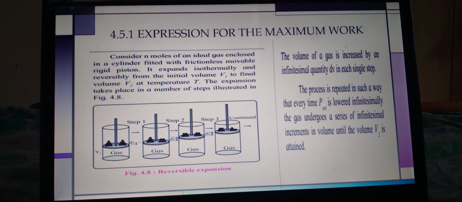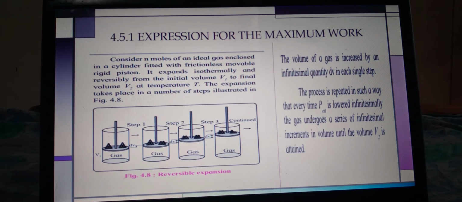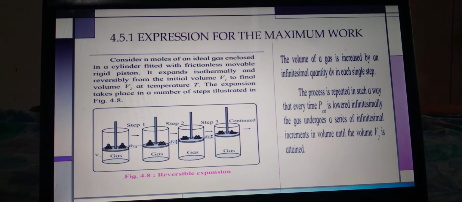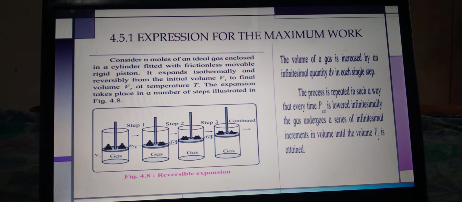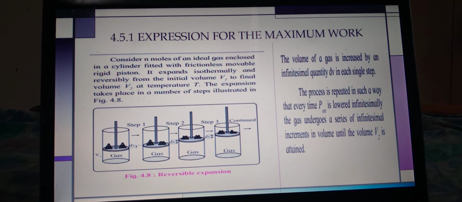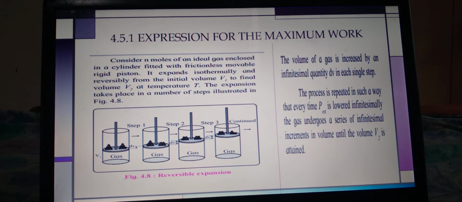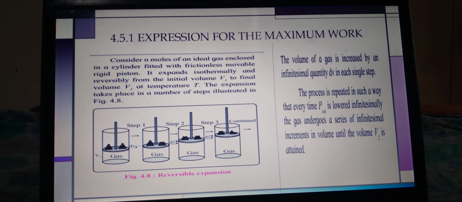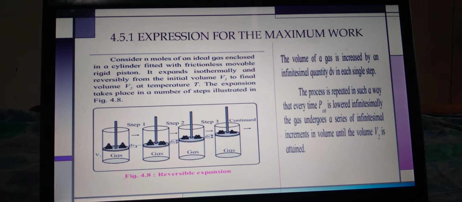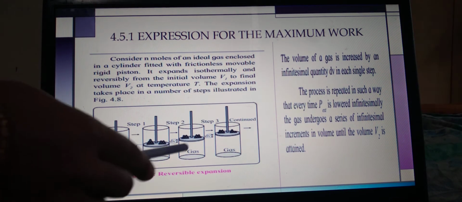The volume increases, so the pressure shows a decrease, but here some changes occur, and hence according to Boyle's law the pressure P of the gas decreases. The expansion continues until the falling pressure of the gas is equal to P external. The pressure should be continuously falling. At this stage the expansion stops and the system reaches mechanical equilibrium with its surroundings, which is shown in the diagram. The volume of the gas has been increased by an infinitesimal quantity dV in a single step. Slightly, it increases in each step.